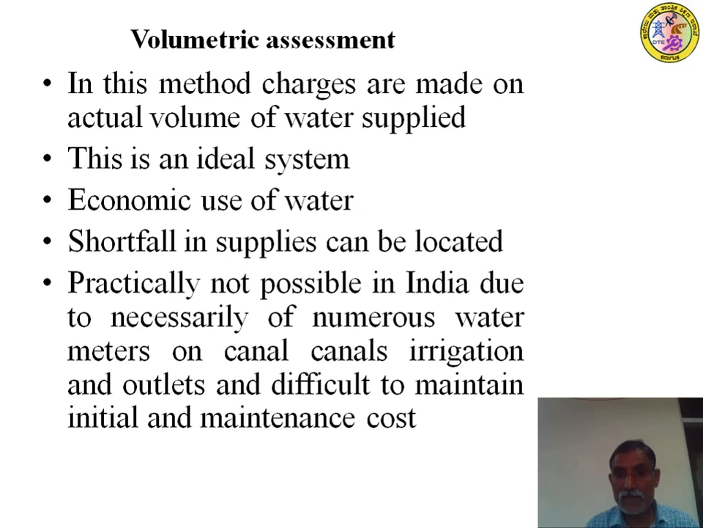Shortfall in supplies can be located, because you are assessing the correct water, so the shortfall, which farmer is not getting the water, can be assessed, and concentration can be made on that particular project or area or particular person or farmer. Practically not possible in India due to necessity of numerous water meters on canal irrigation systems and outlets, and difficult to maintain initial and maintenance cost. That's important.